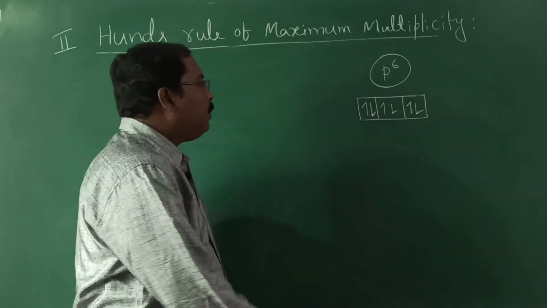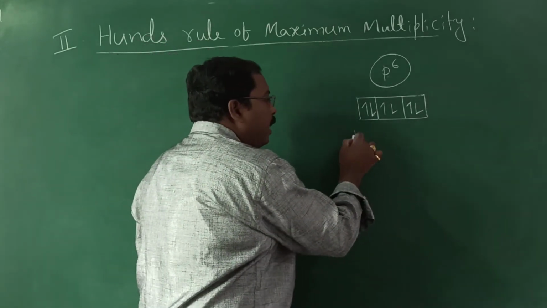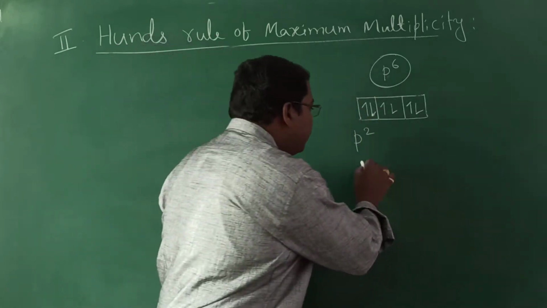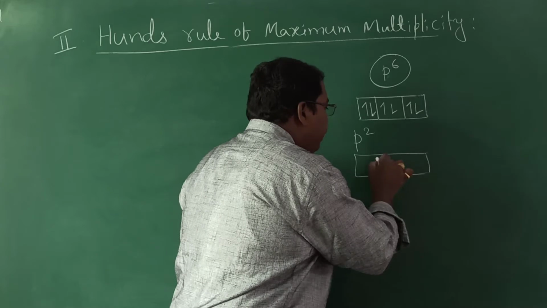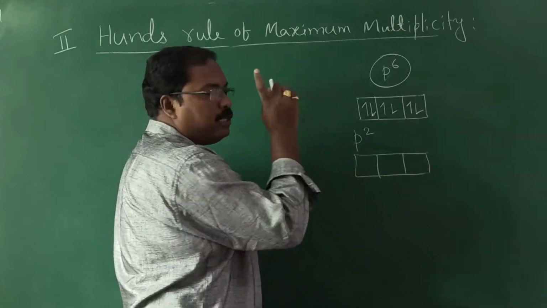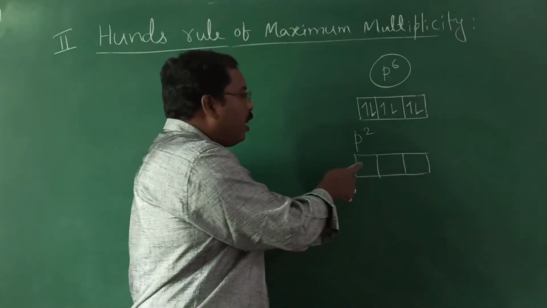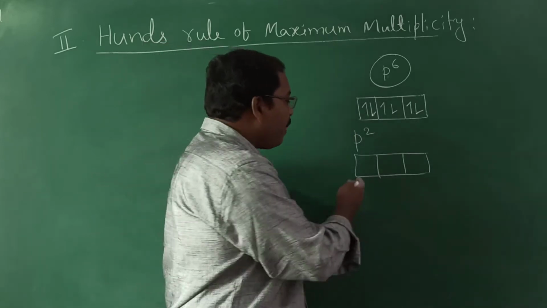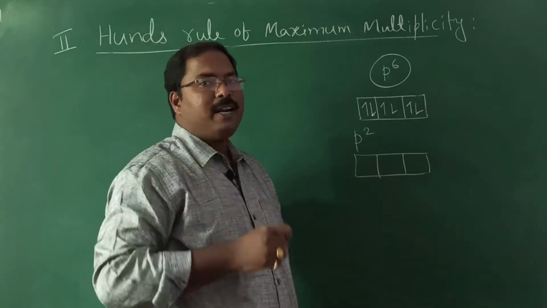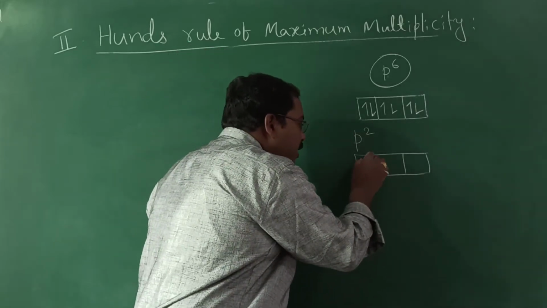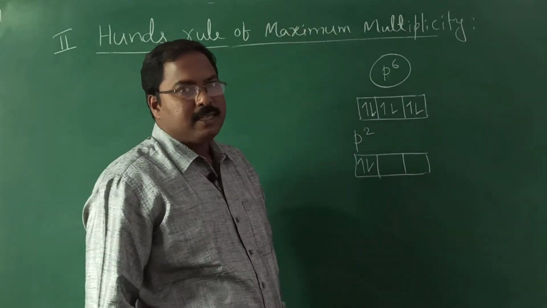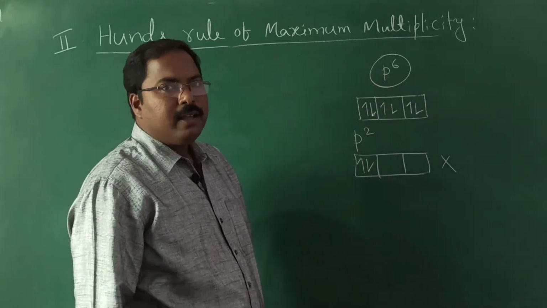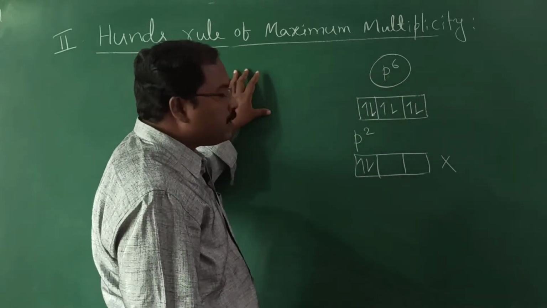For example, in a p orbital, they give 2 electrons are present. How will you represent it? Somebody may think, sir, here the first box is there. You said one orbital can accommodate 2 electrons, so in our language, simply one box can accommodate 2. So I want to write the 2 electrons like this. Is it correct? It is wrong. What does this rule say?